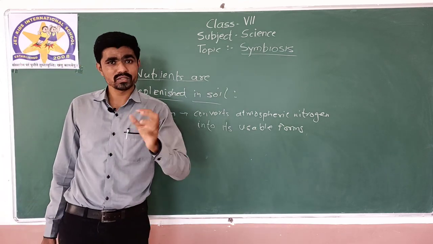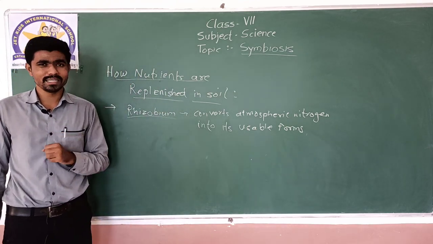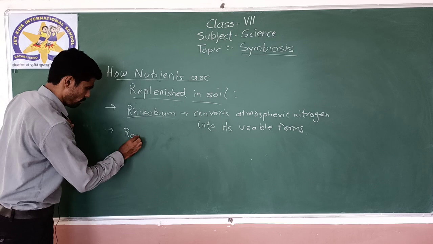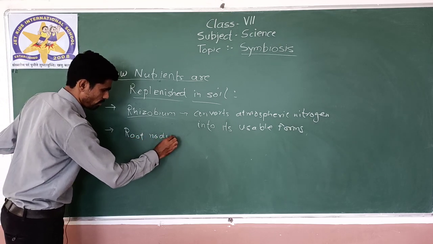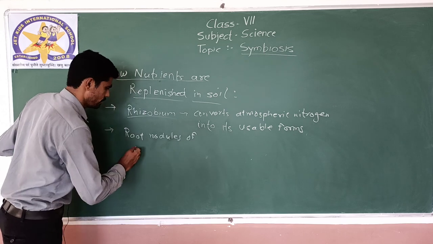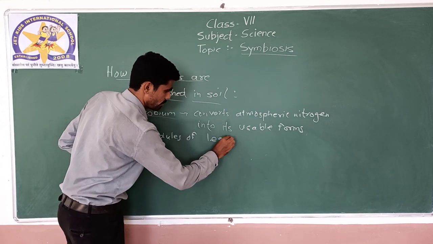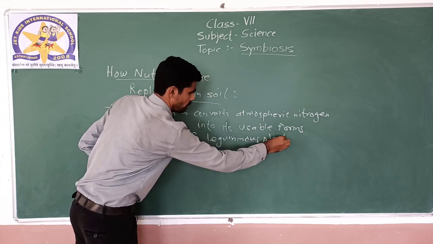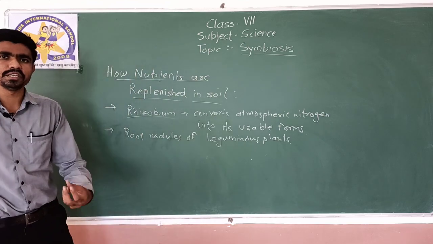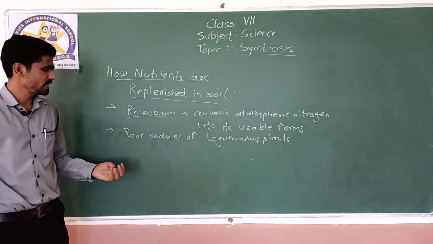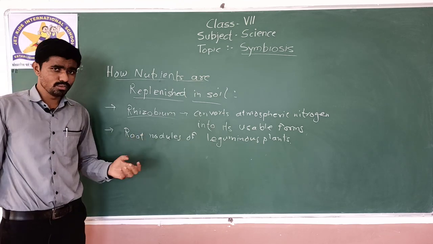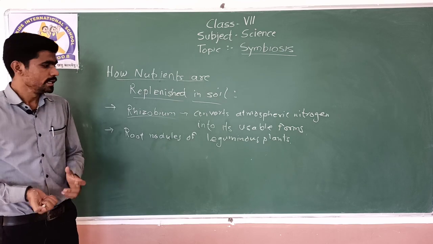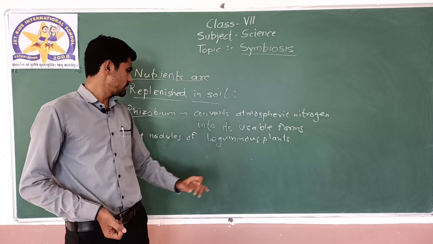And who is doing that job? Rhizobium. But Rhizobium requires food, it cannot produce food. Alright, it is a bacteria. So where will it live? So Rhizobium lives in root nodules of leguminous plants. Leguminous plants means peas, beans, moong. So these are some leguminous plants, and in the root nodules, nodule means a bulgy portion of the root, an outward growing portion of the root. So in the root nodules of leguminous plants, this Rhizobium lives.